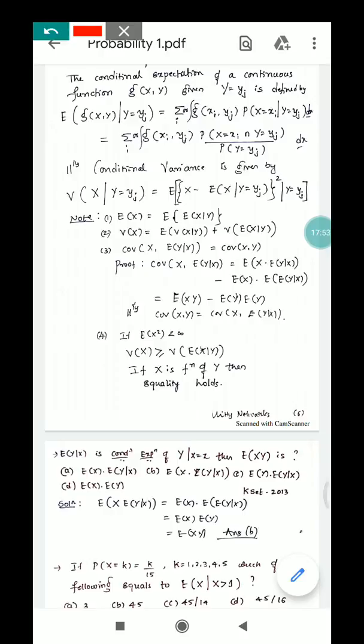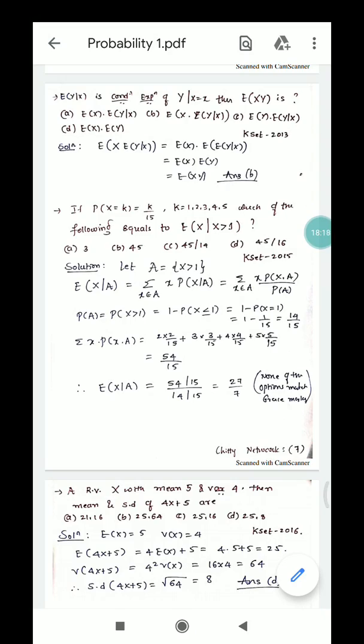So this can be given by this expression, and similarly covariance of x, y is nothing but covariance of x comma expectation of y given x. And one more thing: if expectation of x square is less than infinity, then variance of x is greater than or equal to variance of expectation of x given y.